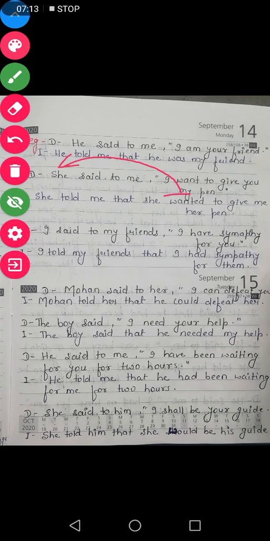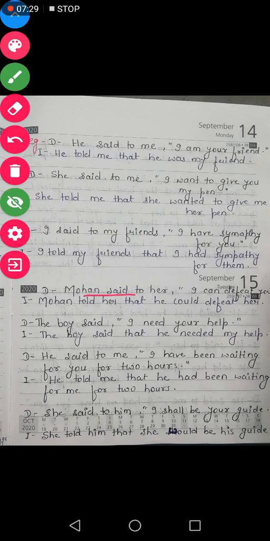So according to she, it will become her, then pen. So she told me that she wanted to give me her pen will be its indirect. Let us do another example.